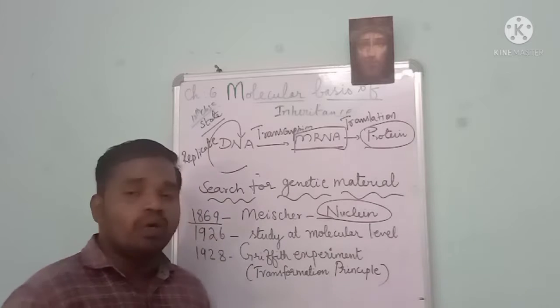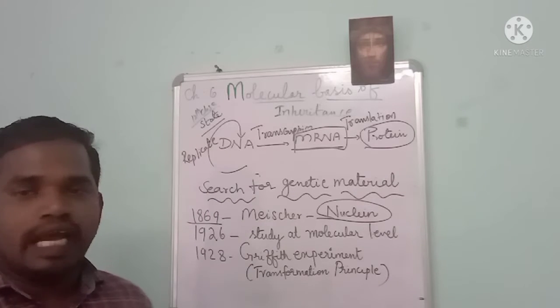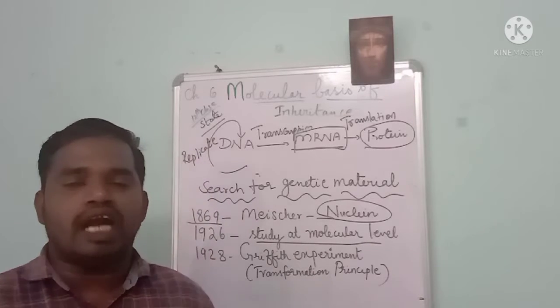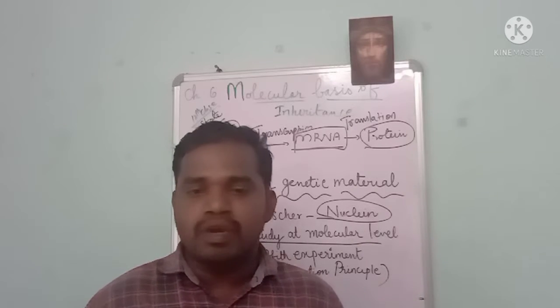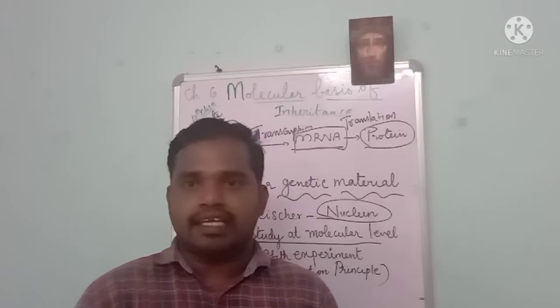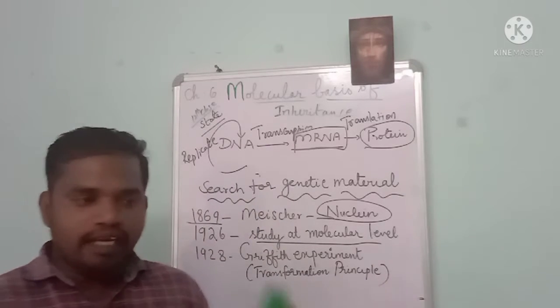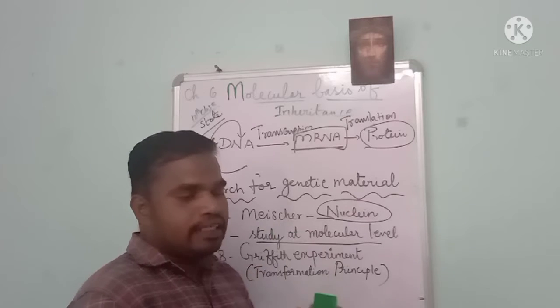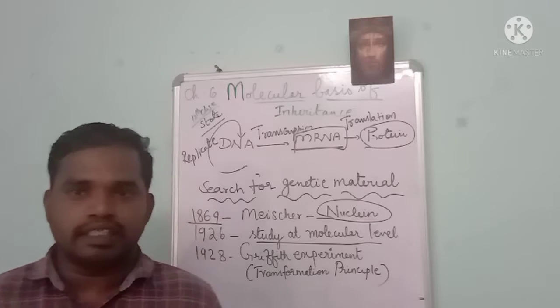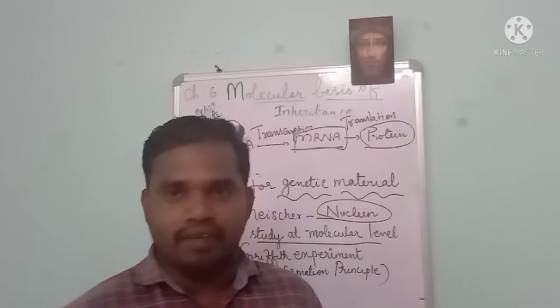But in 1926, all the scientists started to study the genetic material narrower and narrower to find out exact information, exact causes, exact reasons, exact solutions and exact chemical substances, that is, at the molecular level.